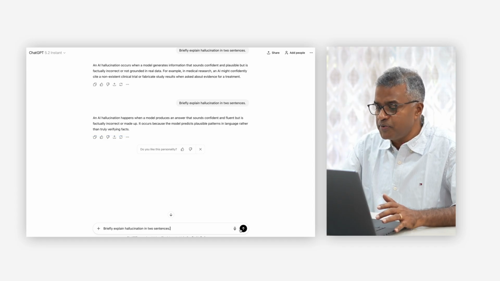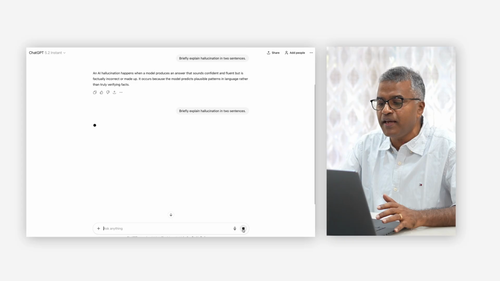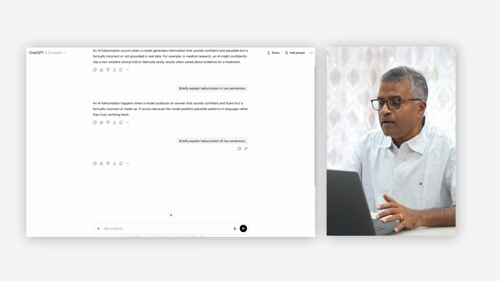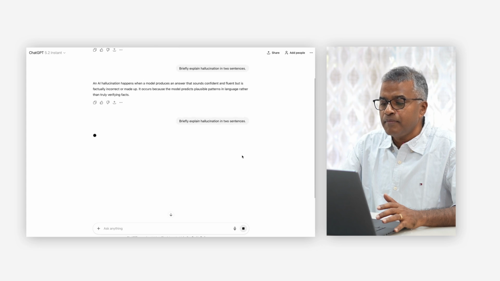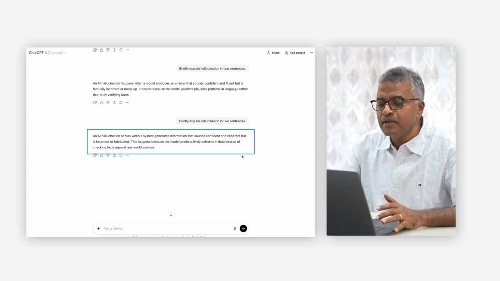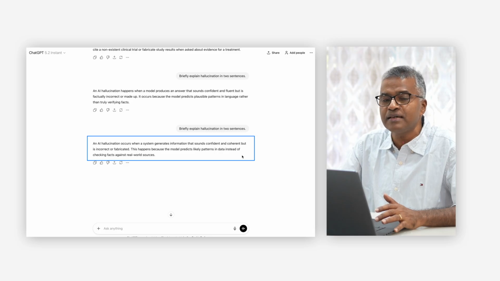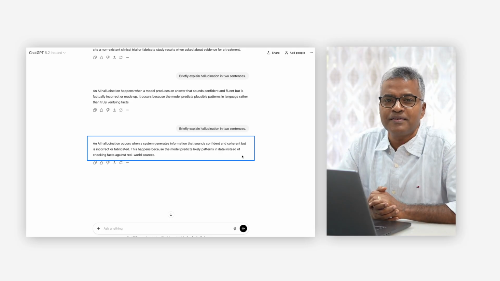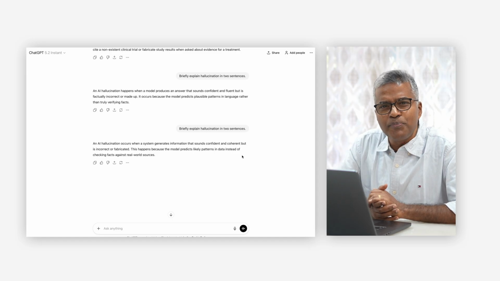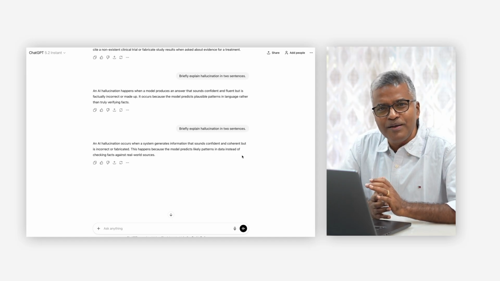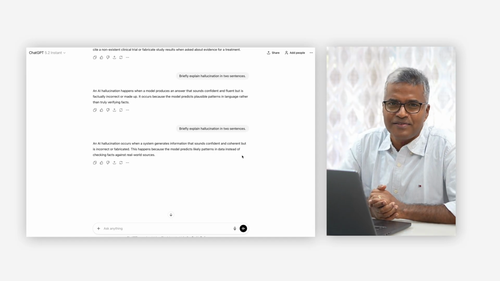Entirely different response. Suppose we do it once again, same prompt. Here is the response. An AI hallucination occurs when a system generates information that sounds confident and coherent but is incorrect or fabricated. We have the same prompt, same model, but 3 different answers.